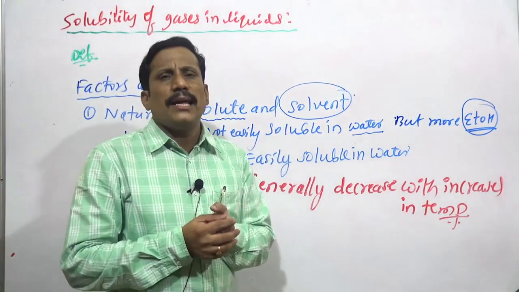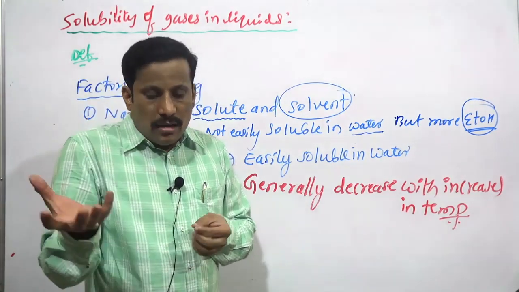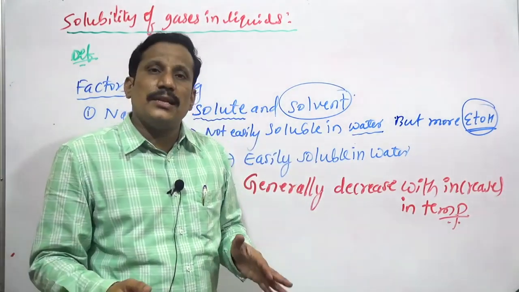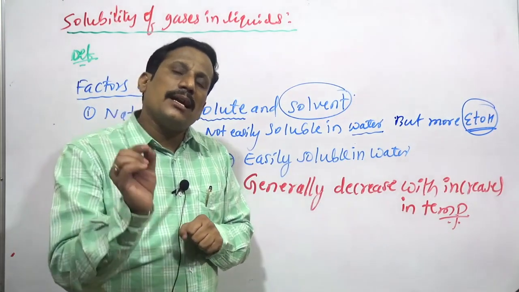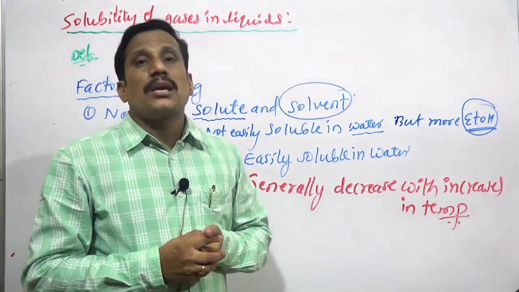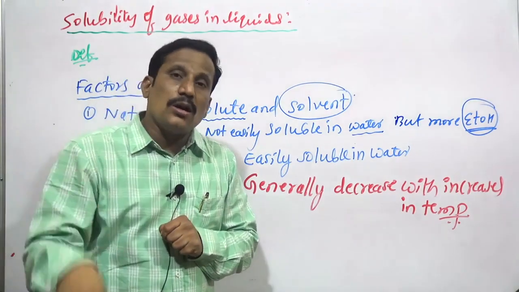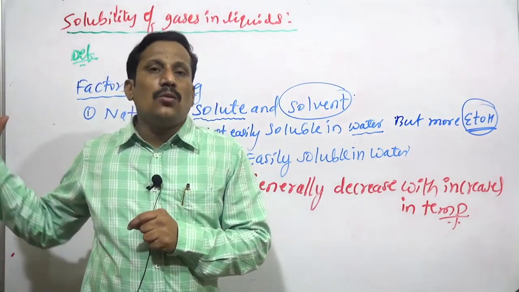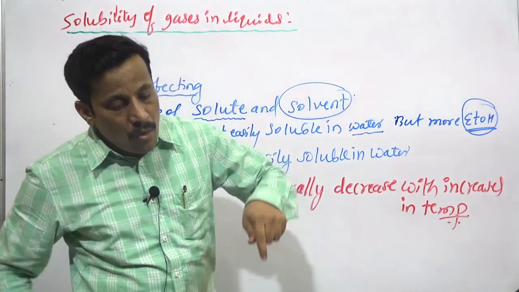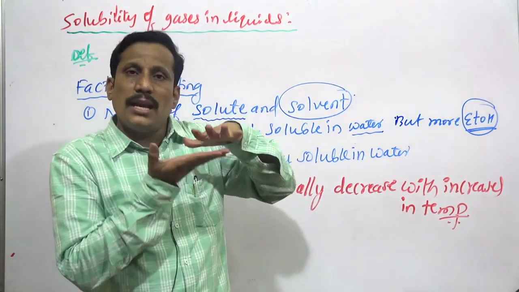Simple example, aquatic life. Why is the aquatic life more at the bottom or at the lower region of the sea water? Because there the temperature is less and pressure is more. So what happens at less temperature? The oxygen gas is dissolved more. For breathing purposes, whatever oxygen is required is available more at the bottom level as compared to the upper layer of liquid.